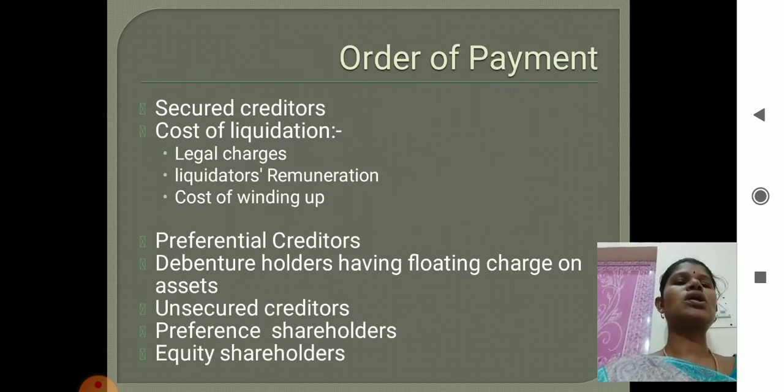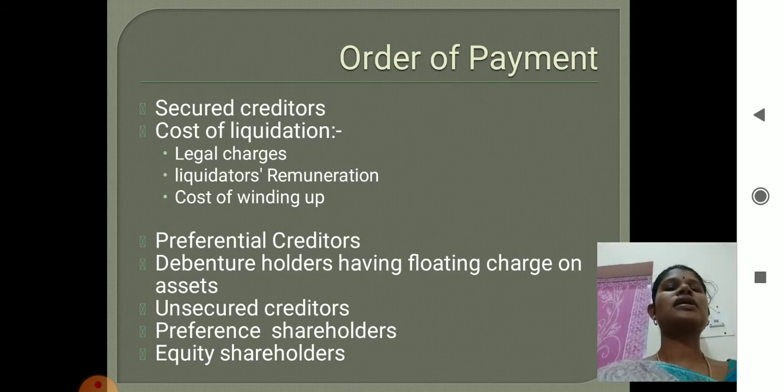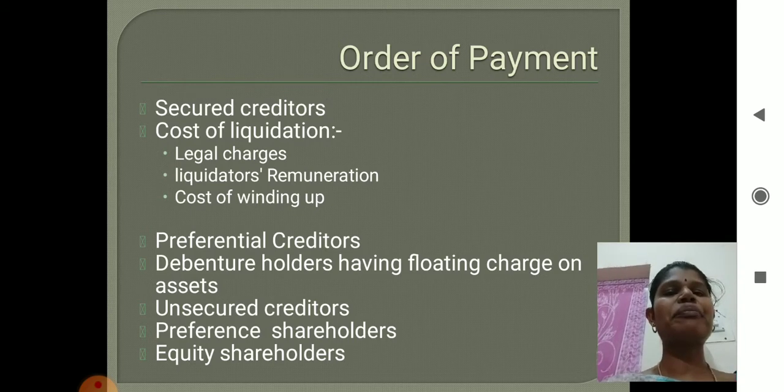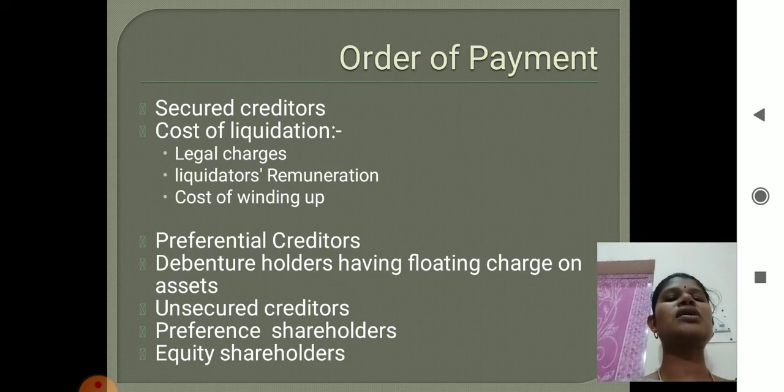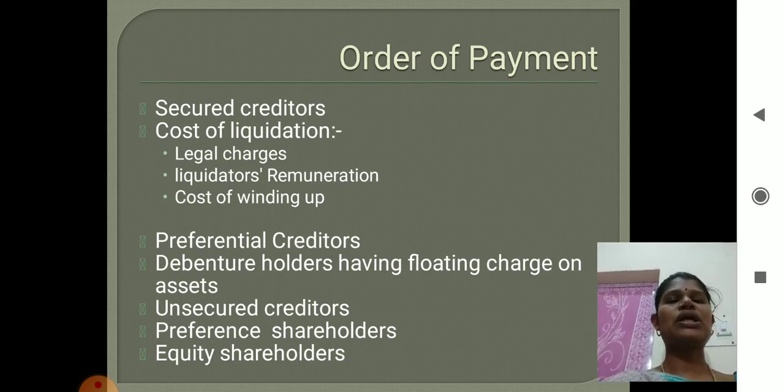And the next, what is the order of payment we have to settle? The order is: number one is secured creditors, second one is cost of liquidation. The cost of liquidation includes legal charges, liquidator remuneration and cost of winding up. Liquidator remuneration means when you are going to liquidate a company, we have to appoint a person. That person is called a liquidator. So for that person you have to pay the remuneration. That remuneration is called the liquidator's remuneration.